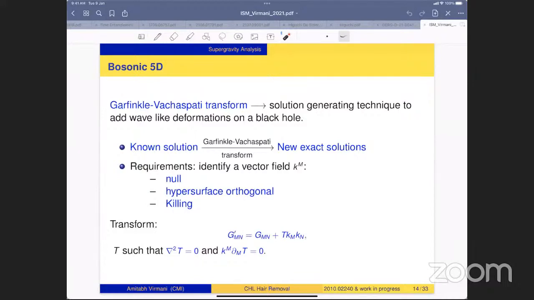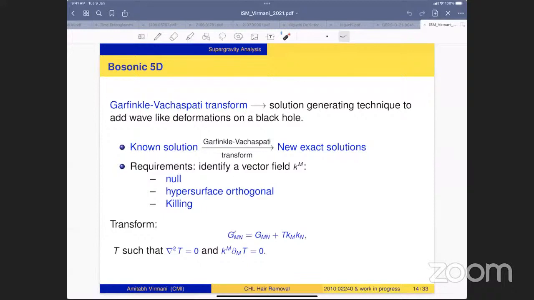But in our case, for the BMPV black hole in Taub-NUT as well as the BMPV black hole in flat space, the technique is applicable. Both these black holes admit null hypersurface orthogonal Killing vectors. Partial U is the vector that we will be using.